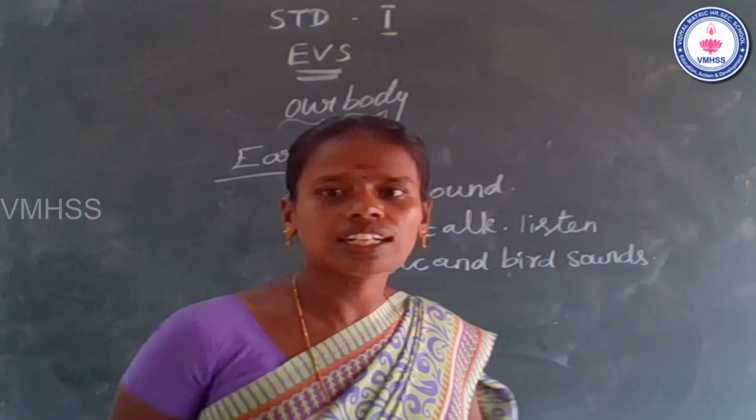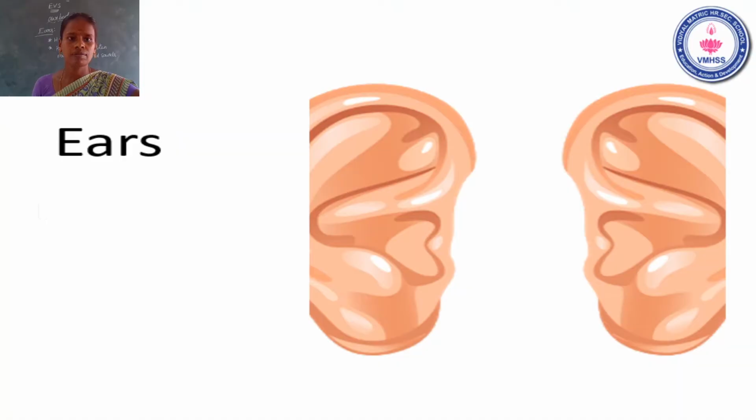Okay, now let's see the ears picture. This is ear picture. It helps us to hear people talk, listen to music and birds' sounds also. Okay, it's clear. Okay, now go to the next one.